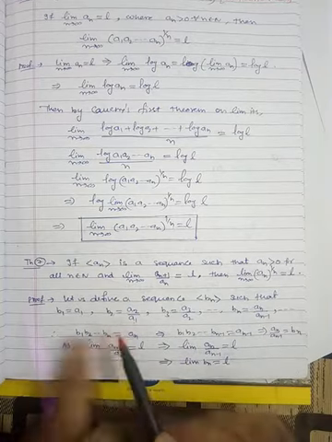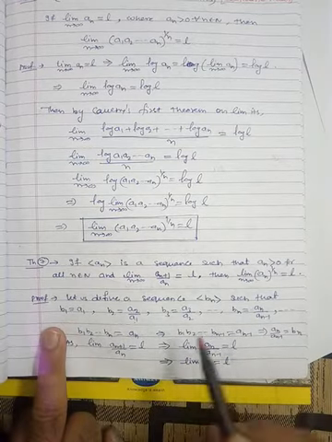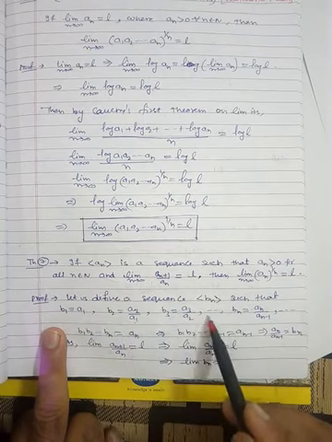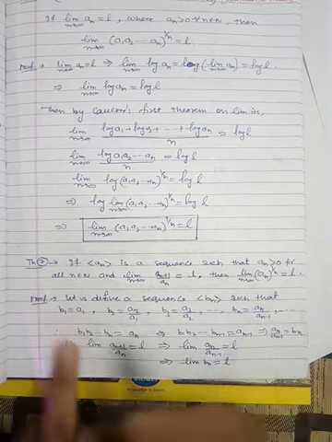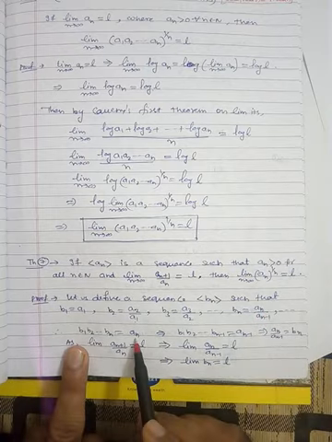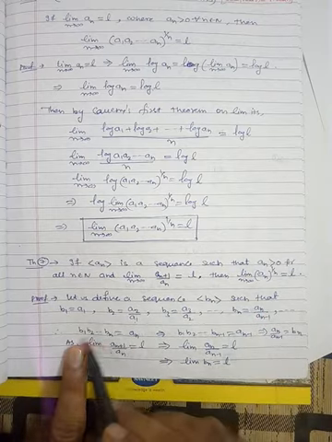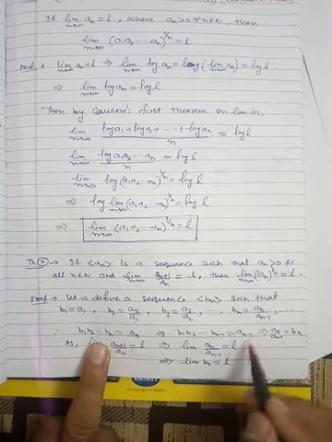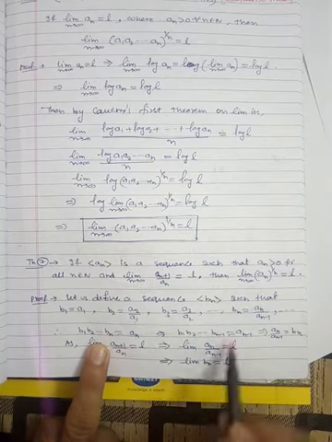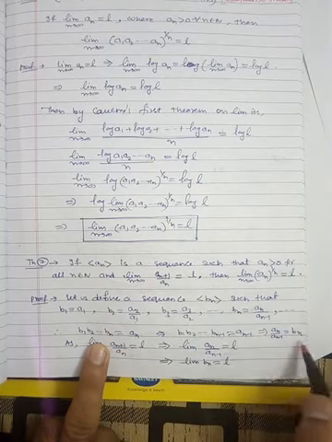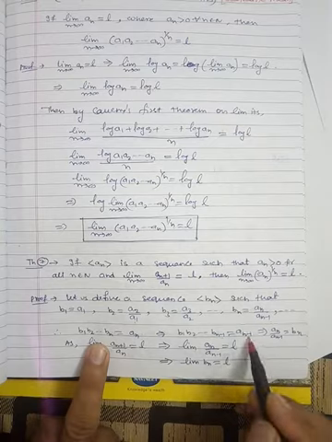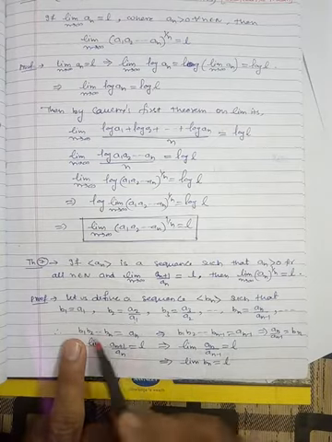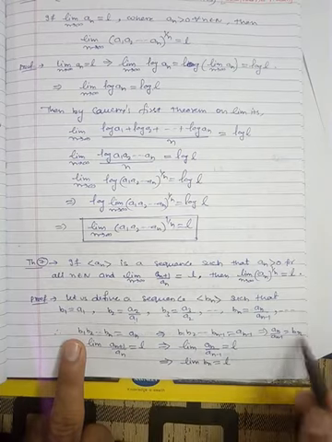When you take the product b1 b2 b3 ... bn, then a1 is cancelled out with a1, a2 is cancelled out with a2, a3 is cancelled with a3, and finally you will get only an. So b1 b2 ... bn is an. Similarly, if you take the product up to only b_(n-1), you will get only a_(n-1). Now take the ratio of these two. So an by a_(n-1) is b1 b2 ... bn divided by b1 b2 ... b_(n-1). All the terms will be cancelled except bn. So we are having bn.